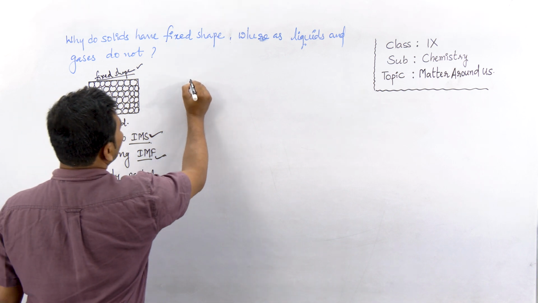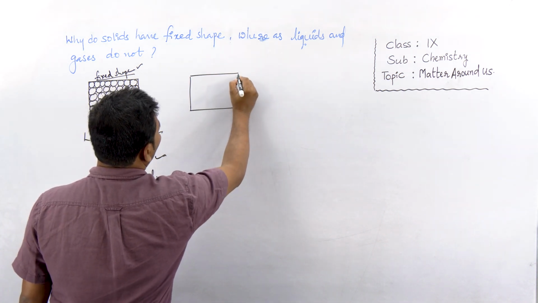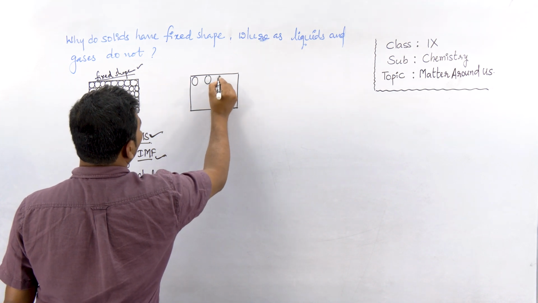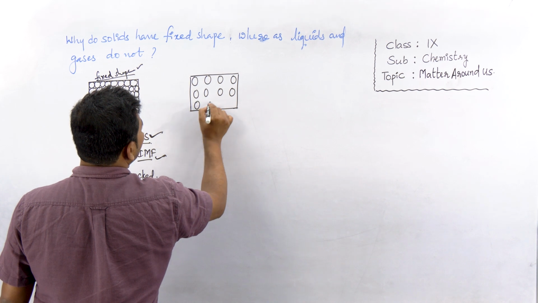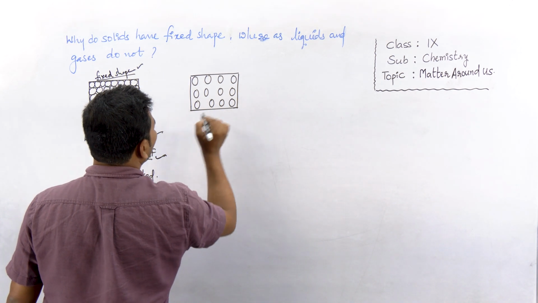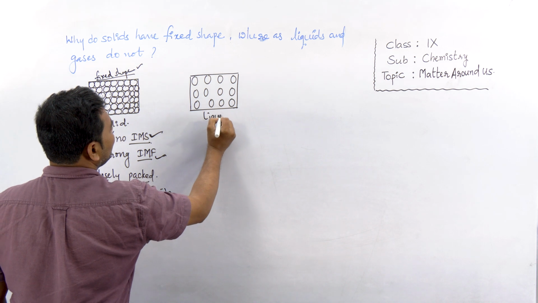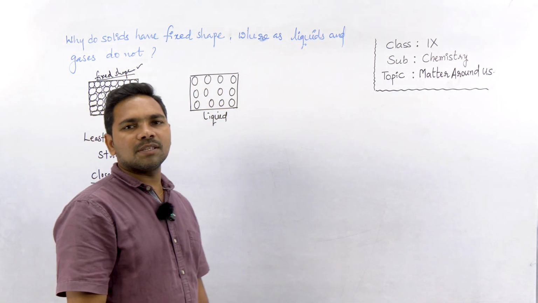Now coming to liquids. Why do liquids not have fixed shapes? Because the particles of liquids have some spaces between them. Imagine it is a liquid substance where particles are arranged. Can we see the spaces in liquids?